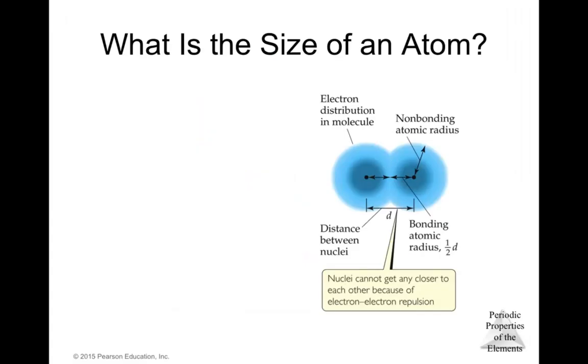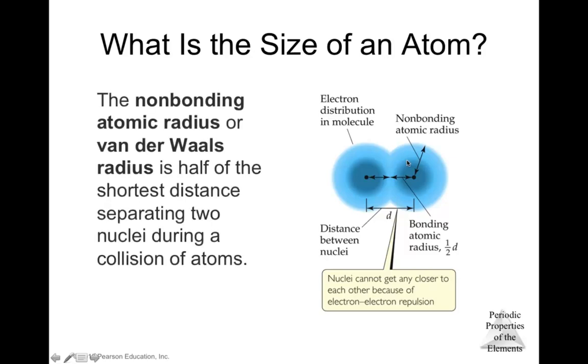About the size of an atom. Here we have a representation of two atoms that are colliding. These are the nuclei, and the shortest distance separating the two nuclei during this collision is twice the radius of the atom. We call this radius the non-bonding atomic radius, also known as the van der Waals radius.